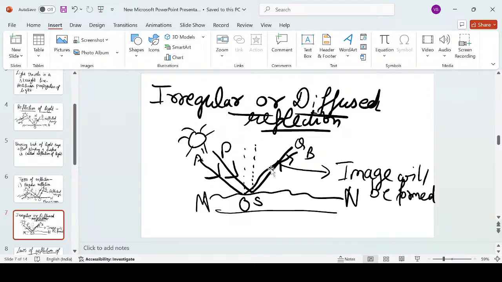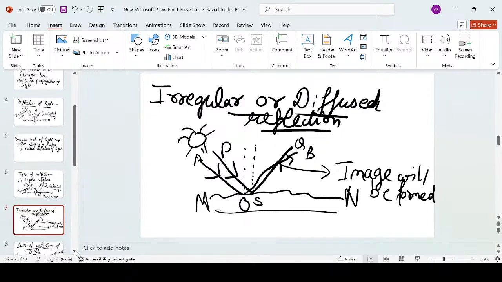Then what will be the case? In that case, they will be either intersecting, that is meeting at one point, or they will be concurrent lines. Children, we have studied this in mathematics. What are concurrent lines? Two or more lines that intersect at one point are called concurrent lines. Where they intersect, there only the image of the object is formed. So most of the reflections that we see in our daily life around us are due to irregular or diffused reflection. All right. Then we have discussed laws of reflection of light.